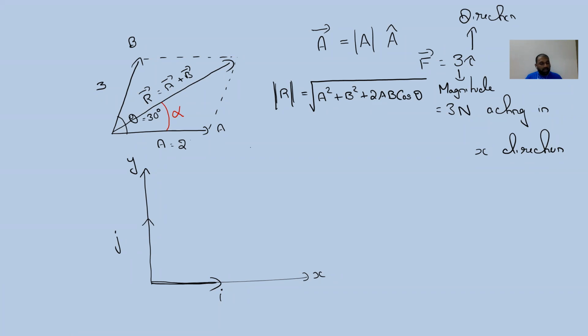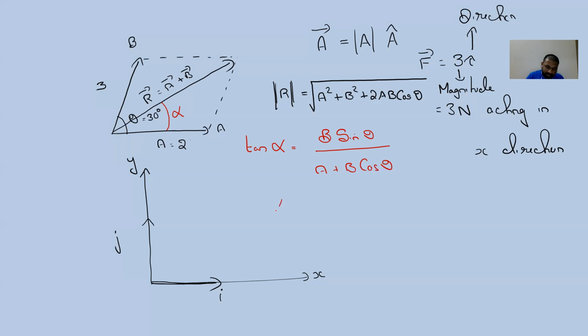At an angle alpha with the horizontal. This is the direction we can say. Direction in terms of angle, when we say this is nothing but alpha. So how to find the direction? This is nothing but tan alpha is equal to b sin theta by a plus b cos theta.